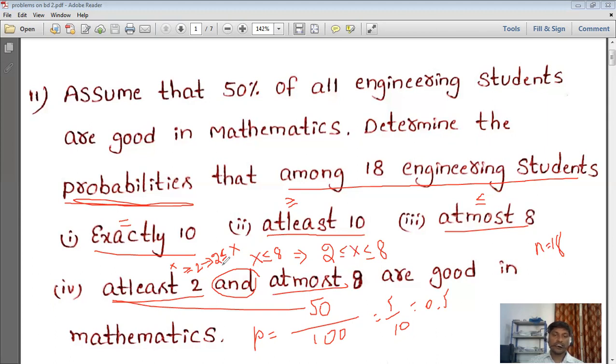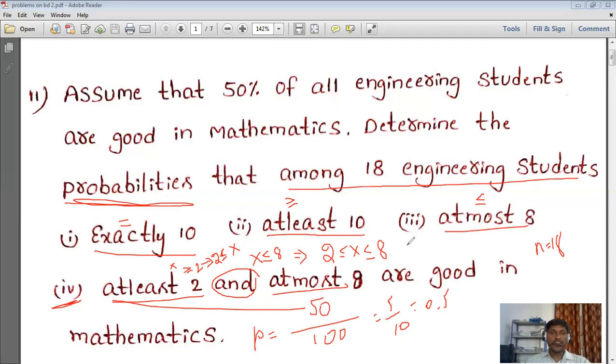Since 'and' is there, it is 2 less than or equal to x less than or equal to 8. So this is very important for knowing the meaning. By using these two, we write 2 less than or equal to x, and x less than or equal to 8. In other words, between.